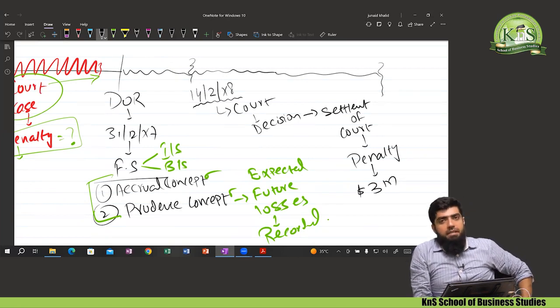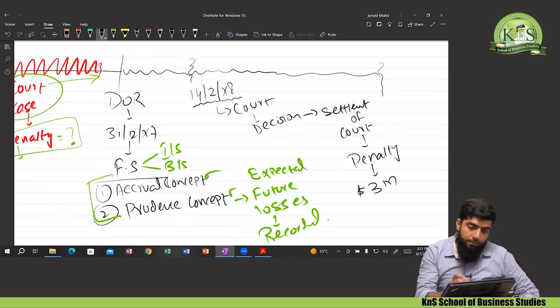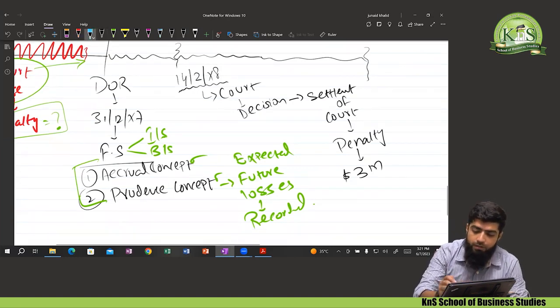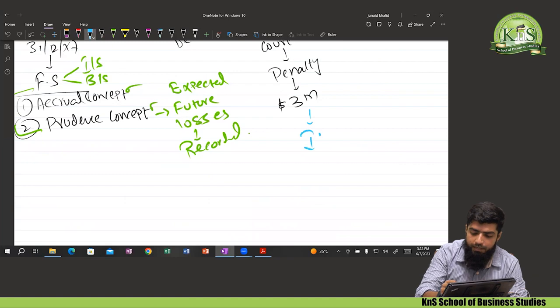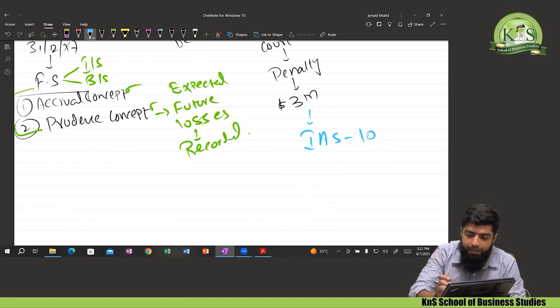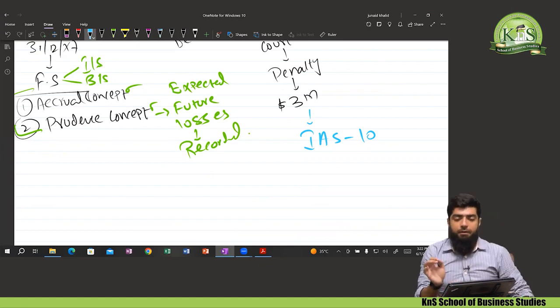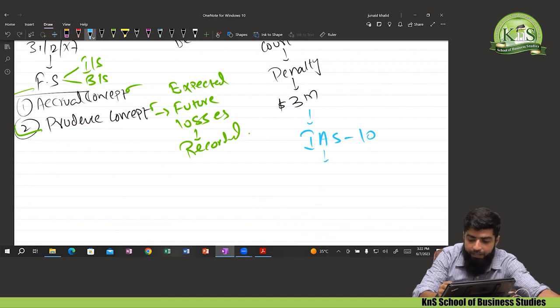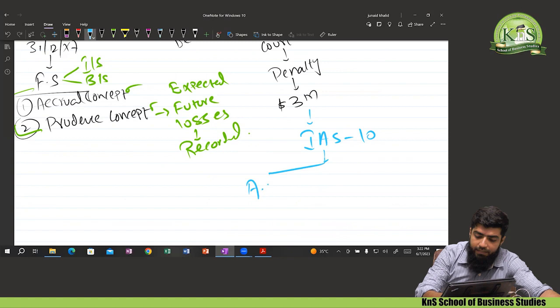Now, any event that arises after the date of reporting but before the date of authorization, to whom should we refer? We're going to refer this situation to IAS 10. There is an event after the reporting date, but before the date of authorization. IAS 10 says, now just try to identify whether it's an adjusting or a non-adjusting event.